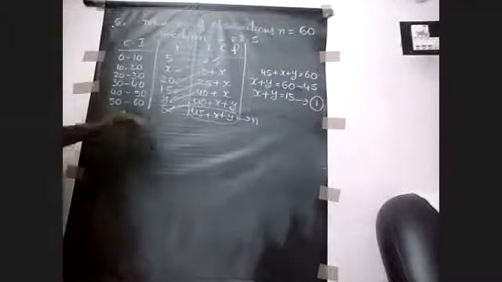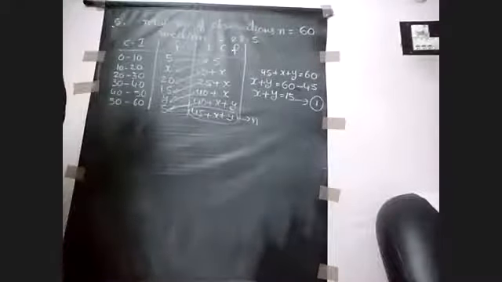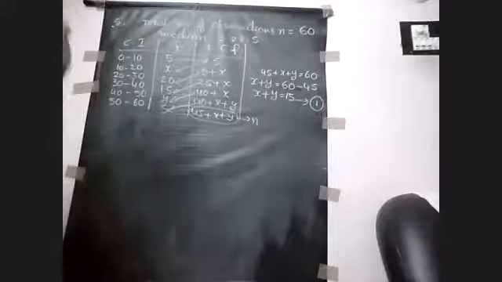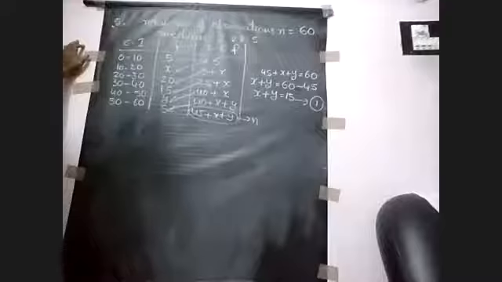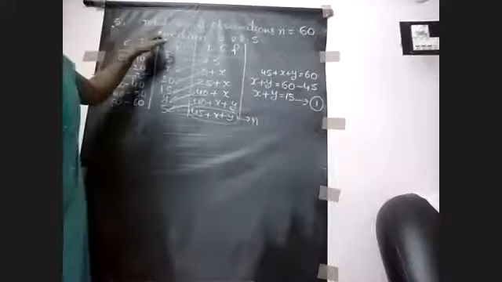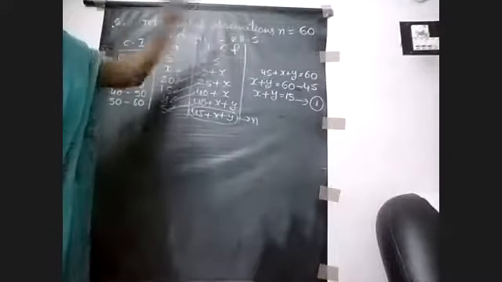And the next step is to find the median class. How can you find the median class here? No, it is not right. Here the given median is 28.5, so we have to use that value.